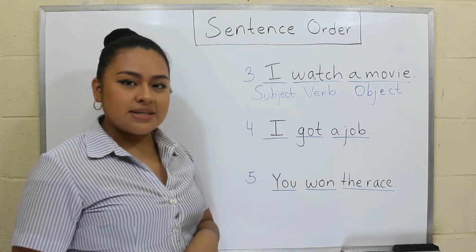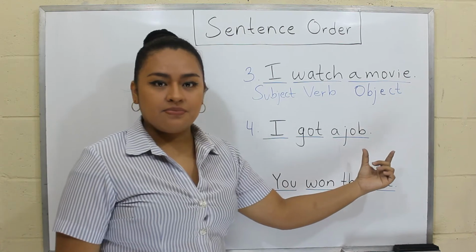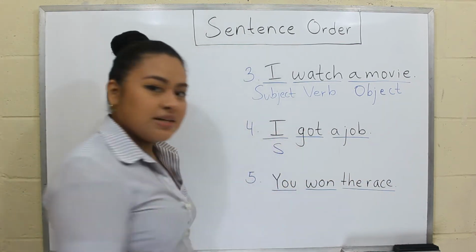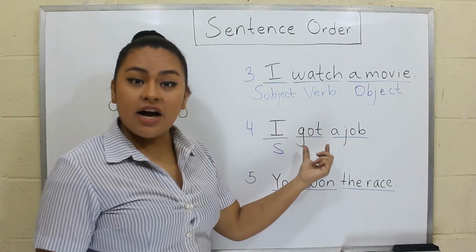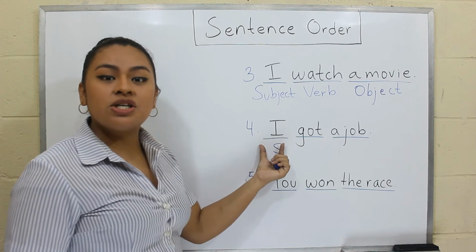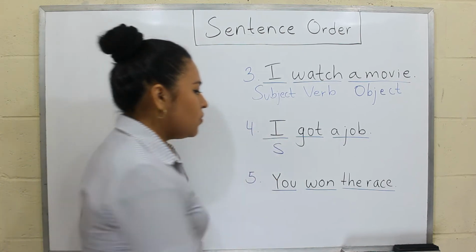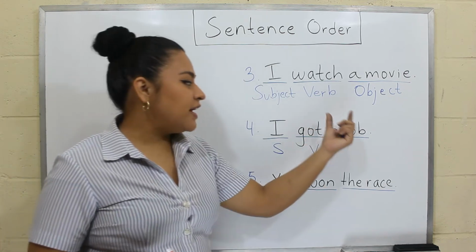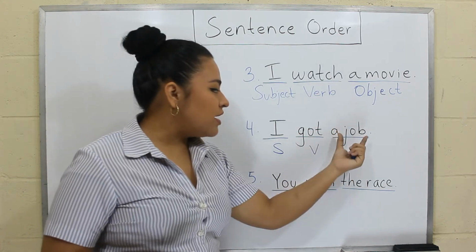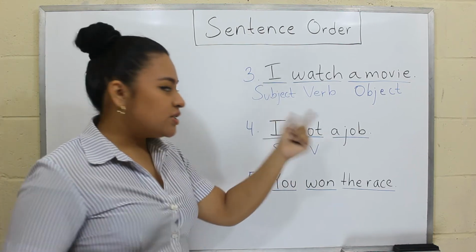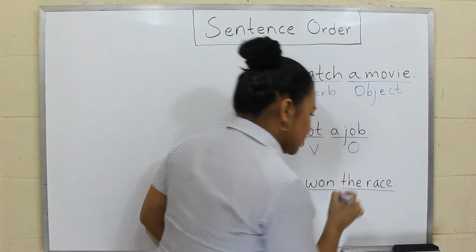The first one says, I got a job. We know that I is the subject of the sentence. Then we have got. Got is the main action that this person is performing. So this is the verb. And then we have a job. We know that a job is completing the meaning of the verb and the subject. So this is the object.